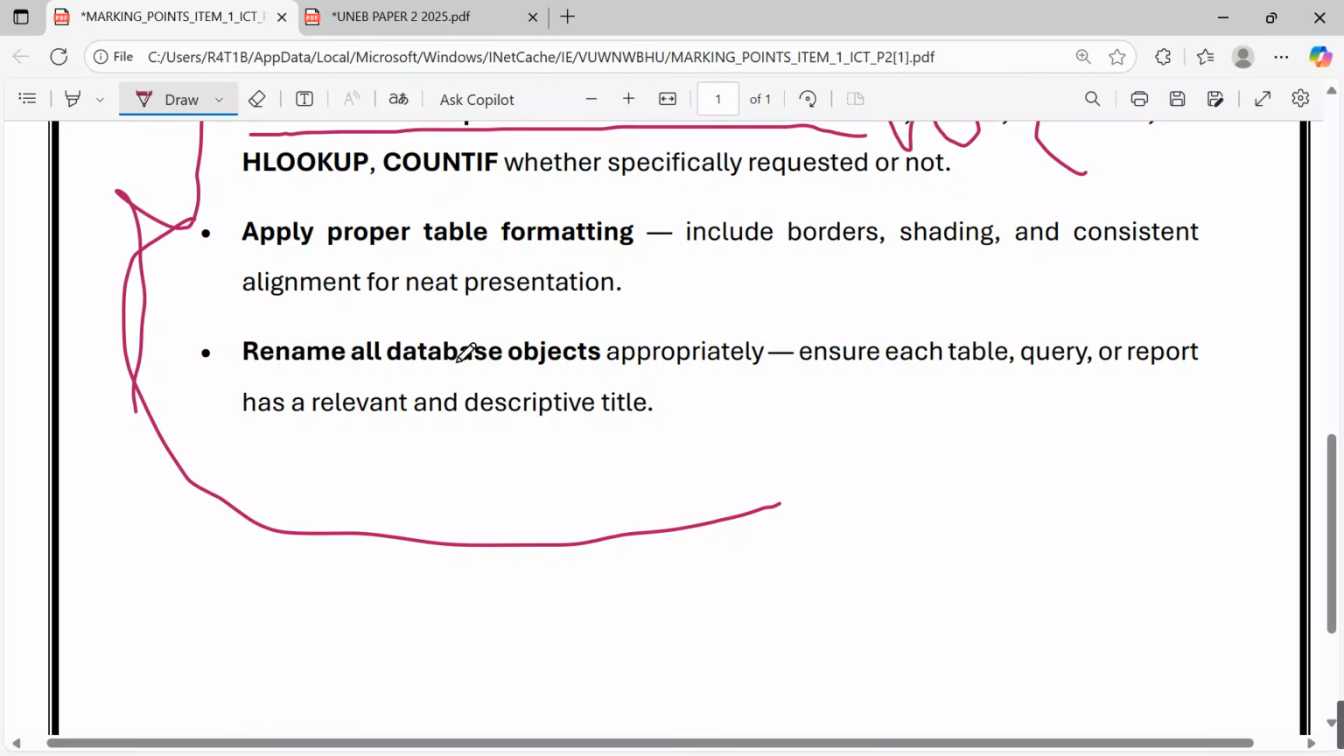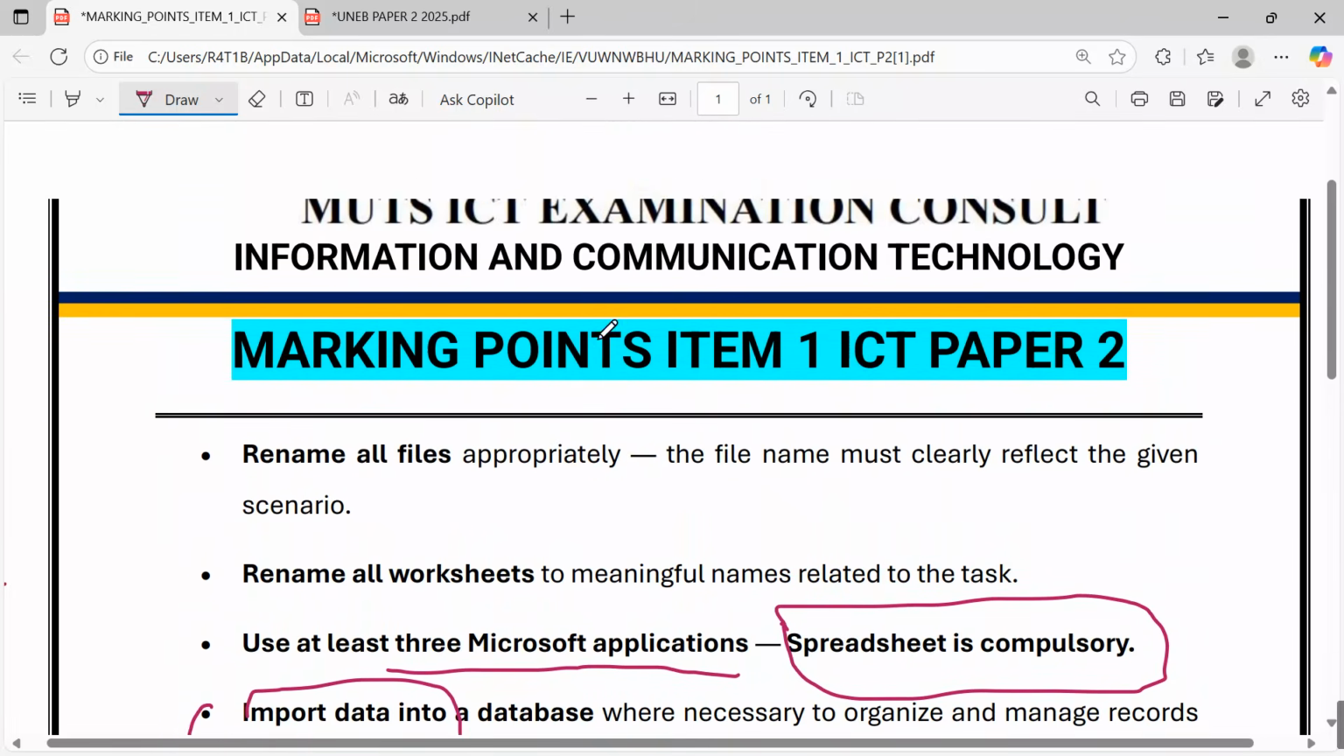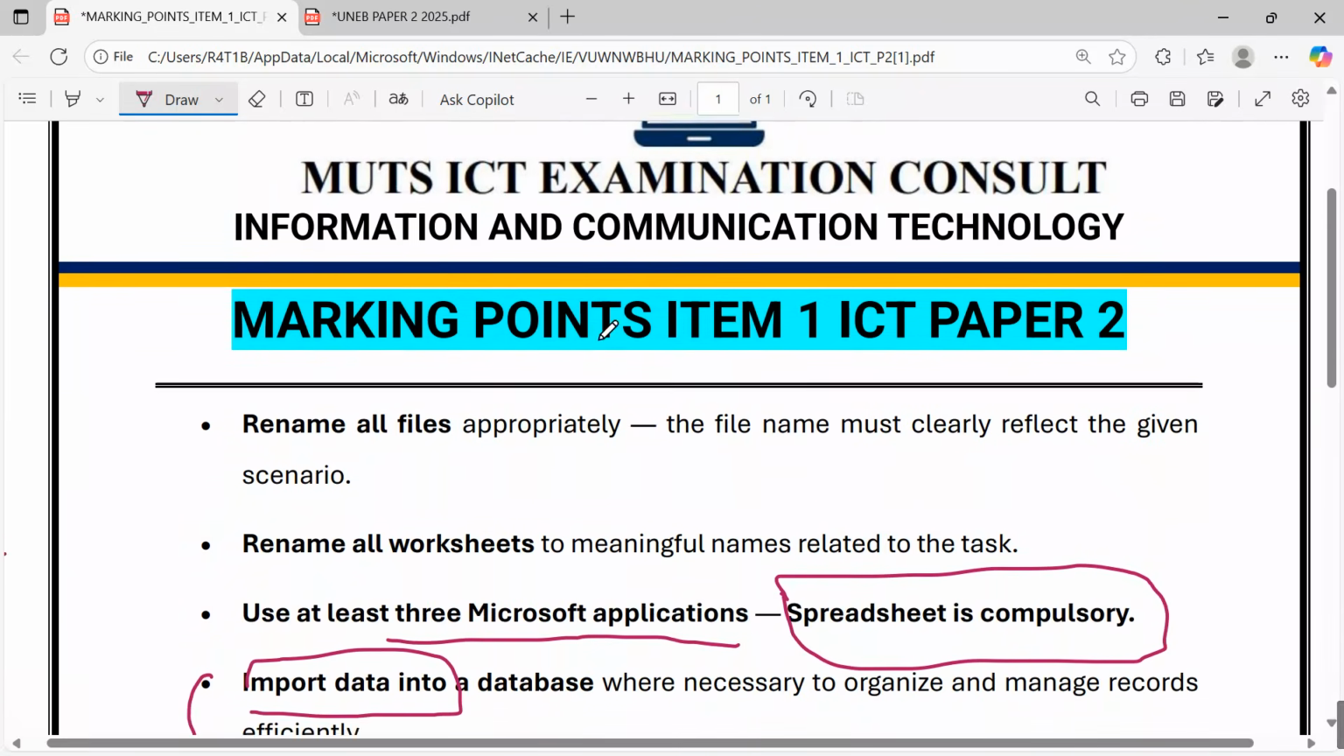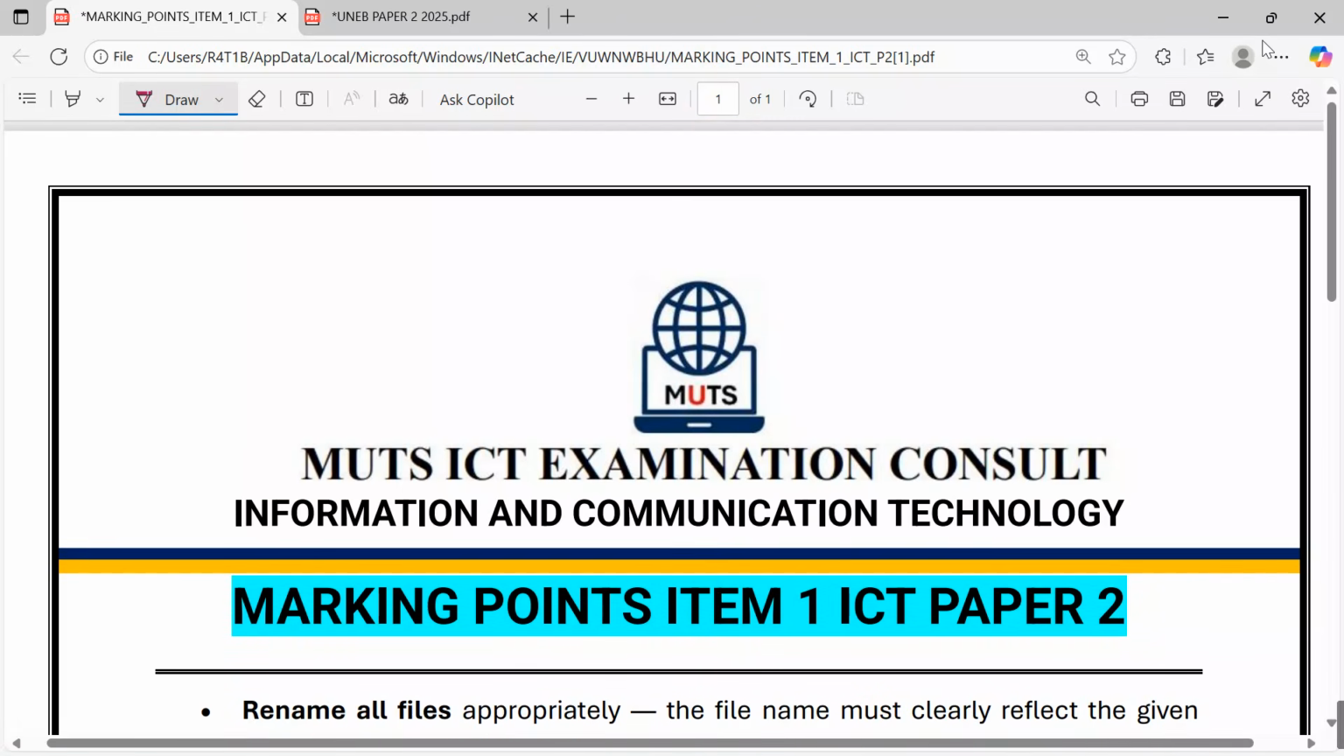Then rename all database objects appropriately. Ensure each table, query, and report has a relevant and descriptive title. You've composed your form, please can you label it very well? You've composed a table, please can you give it an appropriate name for easy data interpretation? So these marking points have also been put in the video description for you to access, share, enjoy, and so that we can learn from one another.